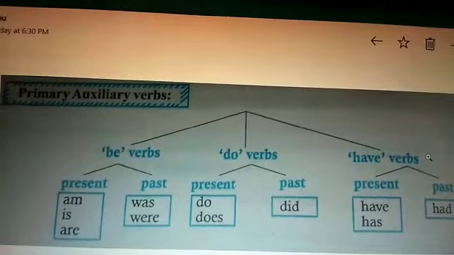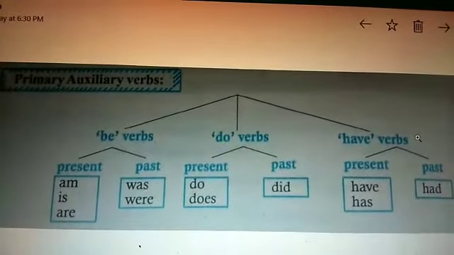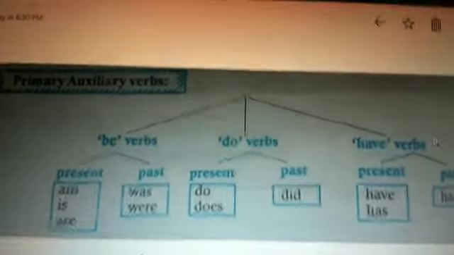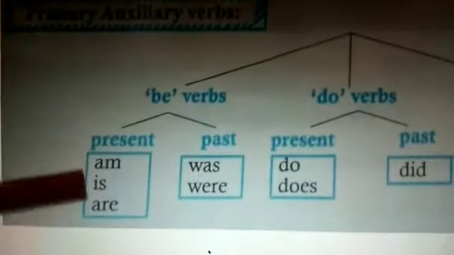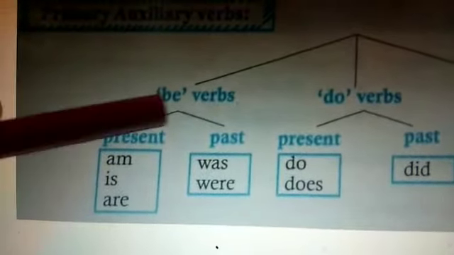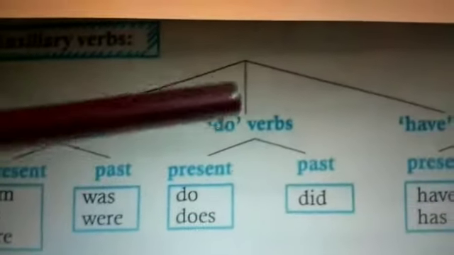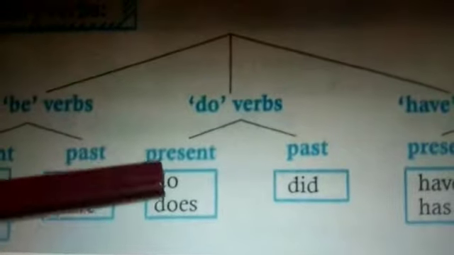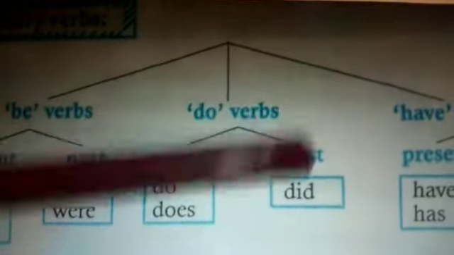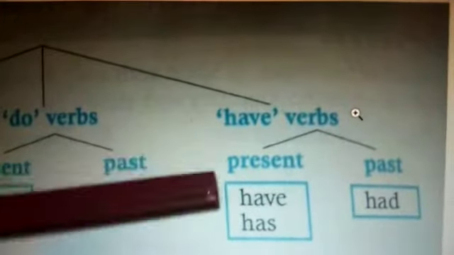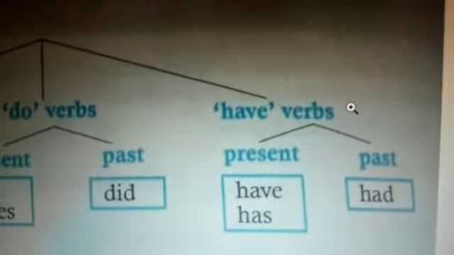Once again, you see the primary auxiliary verbs. See the be verbs. In the present tense you have am, is, are. Then in the past tense you have was, were. Considering do verbs, in the present tense we have do, does. Past tense we have did. And have verbs, in the present tense we have have, has, and past tense we have had.